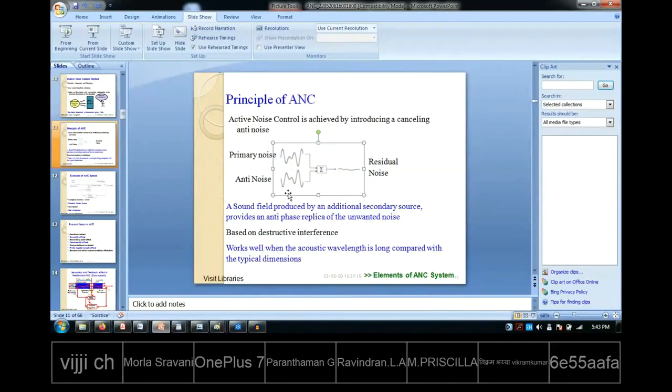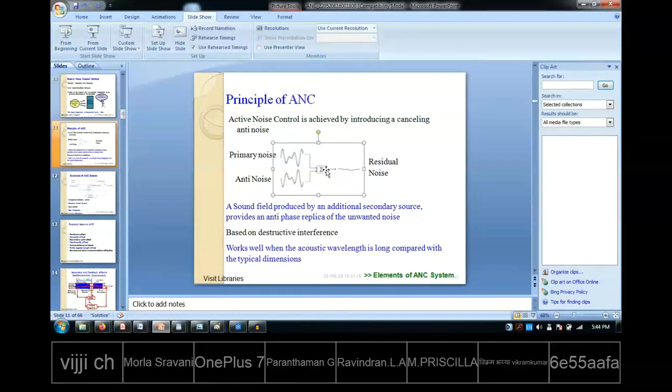And one more thing, we have to generate that anti-noise signal, and that is not sufficient. Now this anti-noise signal should be made to get emitted through some loudspeaker. Please understand, suppose we generated the anti-noise signal with the desired qualities, but that is not sufficient. We have to emit that signal from some loudspeaker kind of thing, so that this new signal which we generated, which we call the anti-noise signal, should also reach the person's ear.